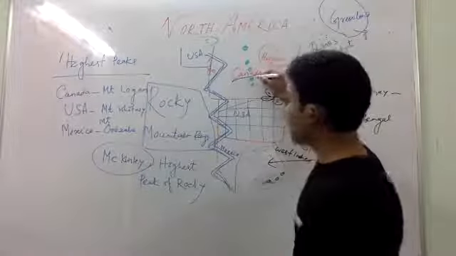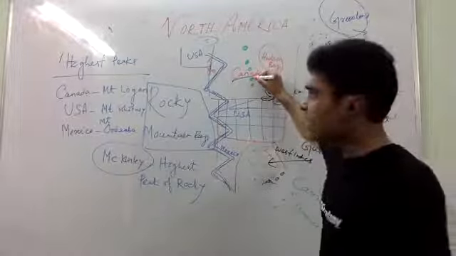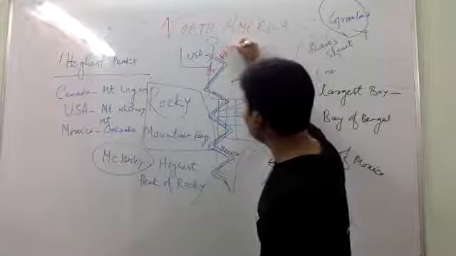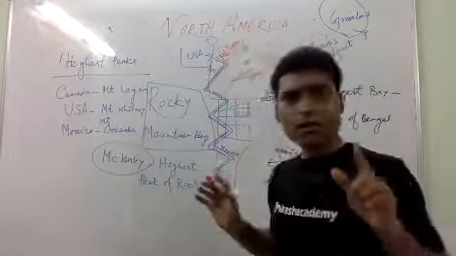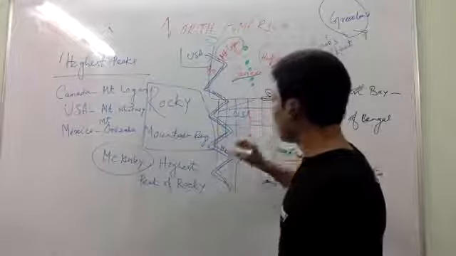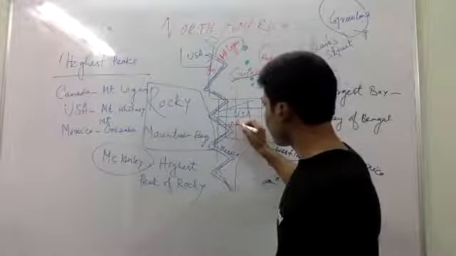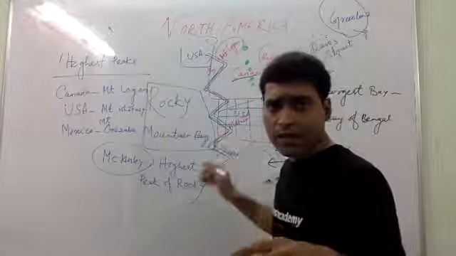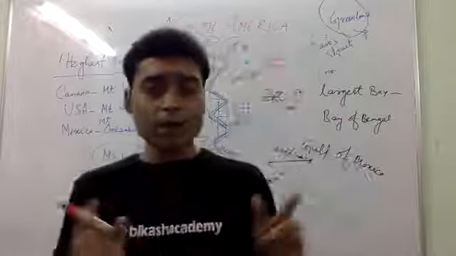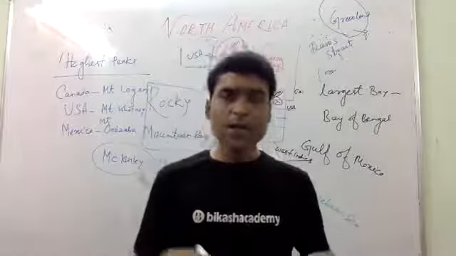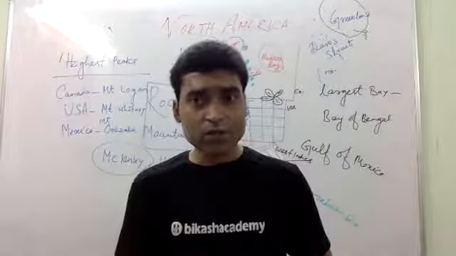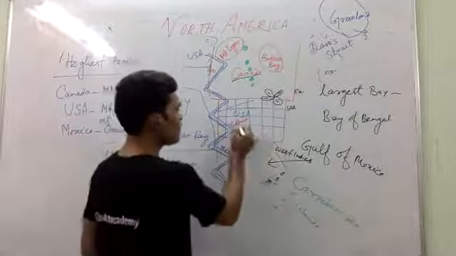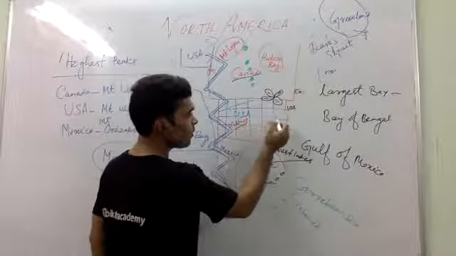If you talk about Canada, the highest peak of Canada is Mount Logan. And the highest peak of USA is Whitney, and it's near Death Valley. Death Valley is the deepest point of North America, just like Lake Eyre is the deepest point of Australia. So you have to remember that Mount Whitney is the highest peak of USA.